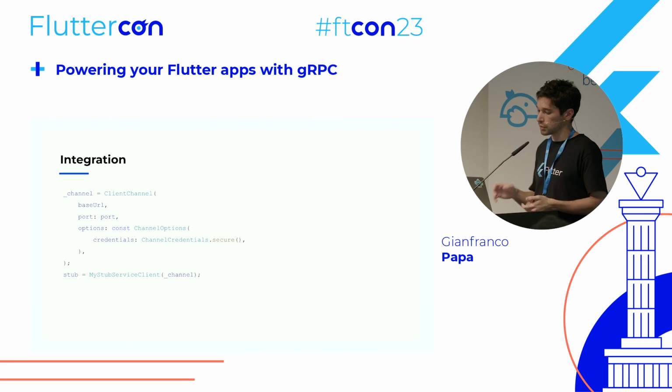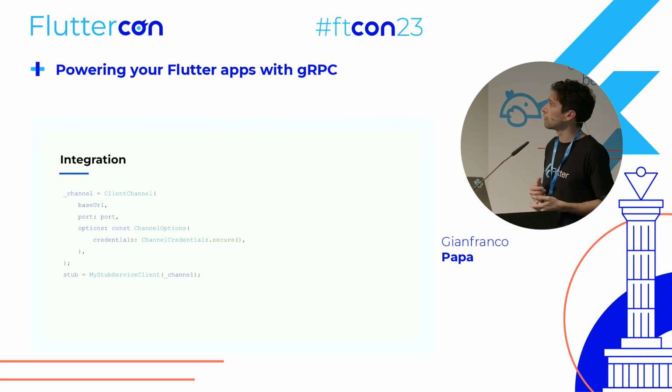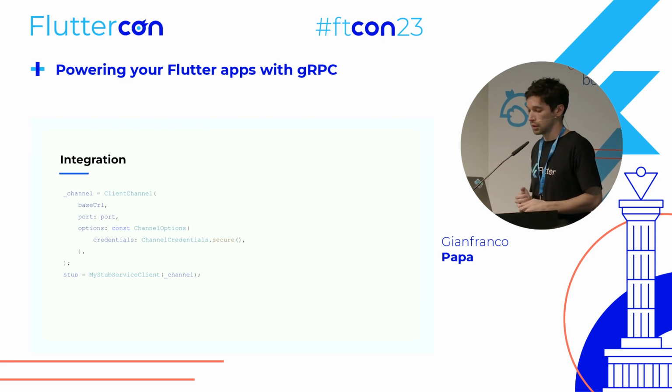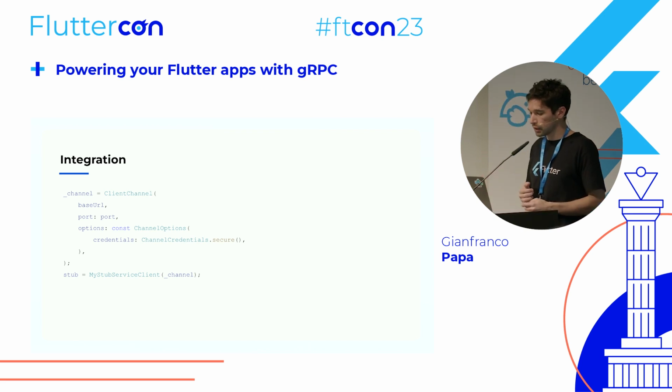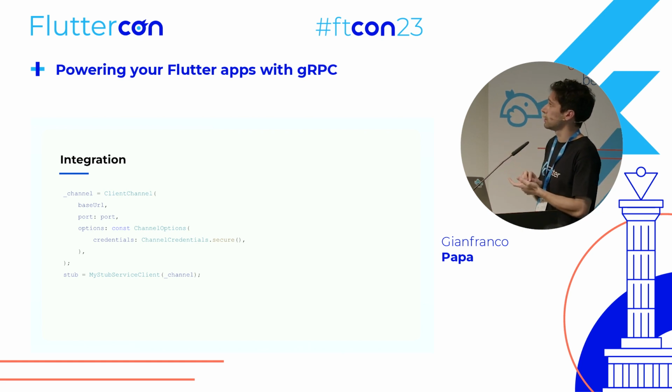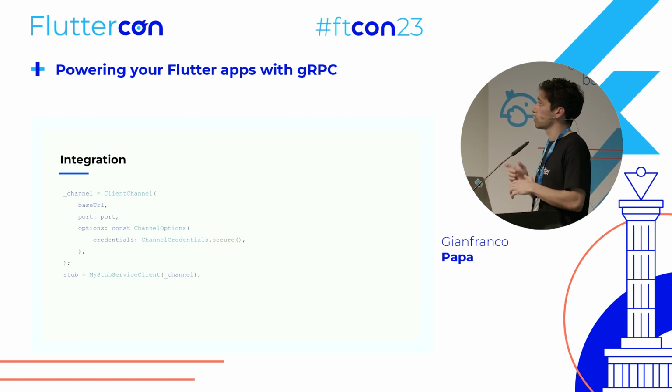So in this case, we specify secure, but if you're running your server in localhost, you might probably do it in an insecure way. And then once you have this channel, you only need to put it inside your stub. That will be what we were talking about: the stub will be the proxy that will allow us to communicate and expose those methods that are available in the gRPC server.